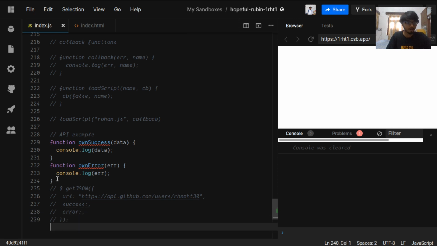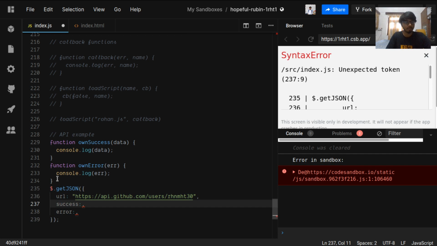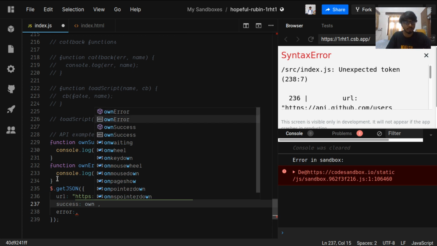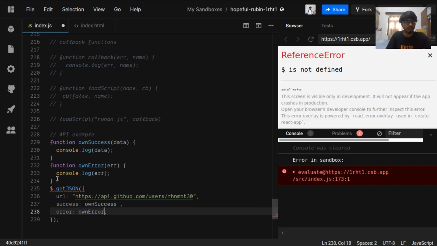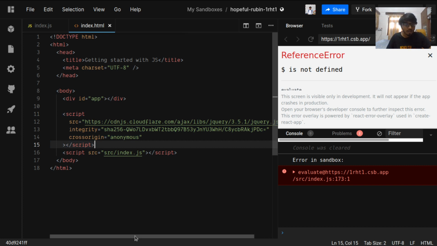Now what we do, we just uncomment this code, and we say that if this URL is successfully fetched, then you can call my own success function. If this URL is not successfully fetched, then you can call my own error function. So in this way we are passing. So this is not defined. Why is this?